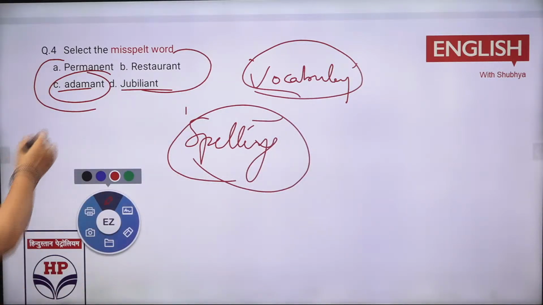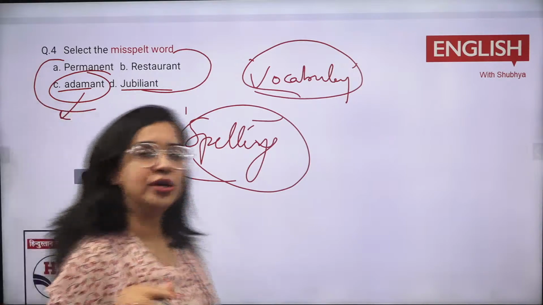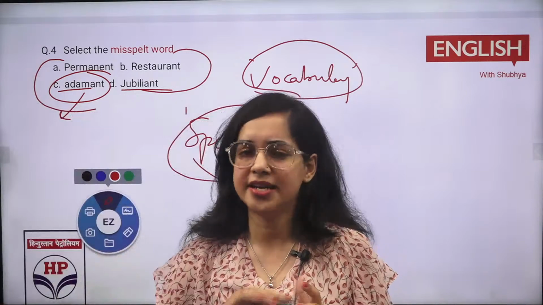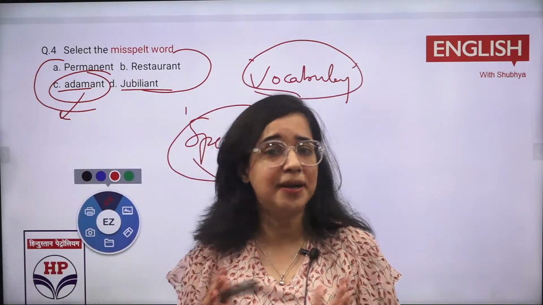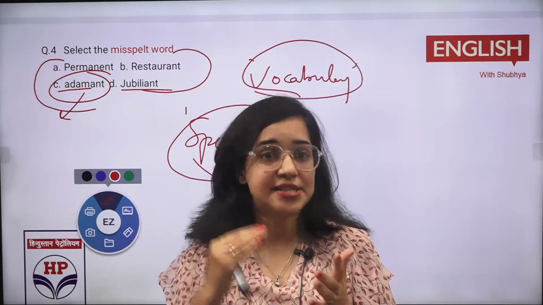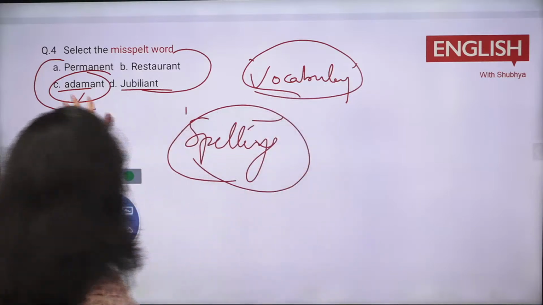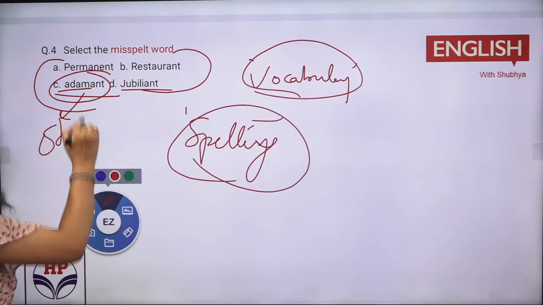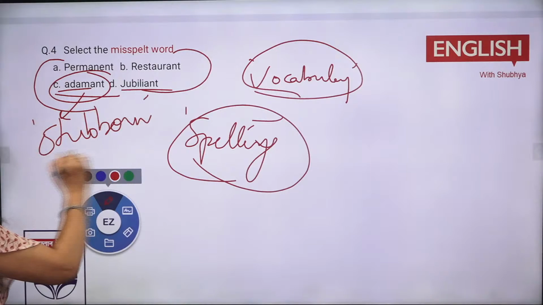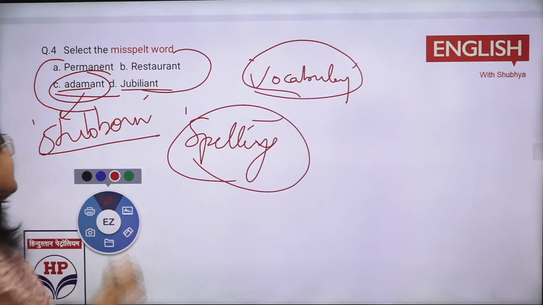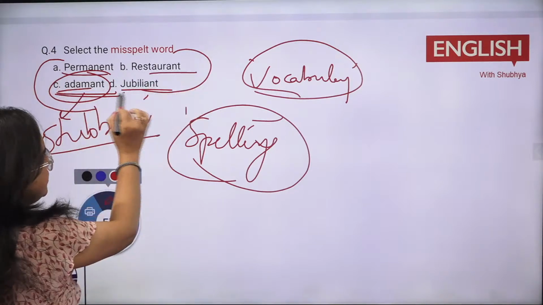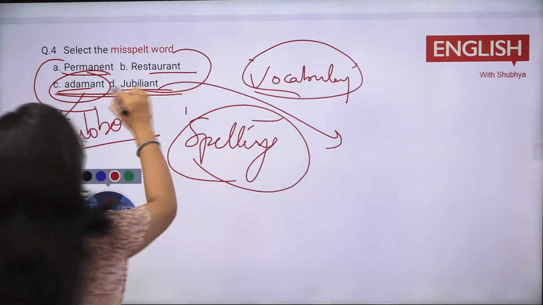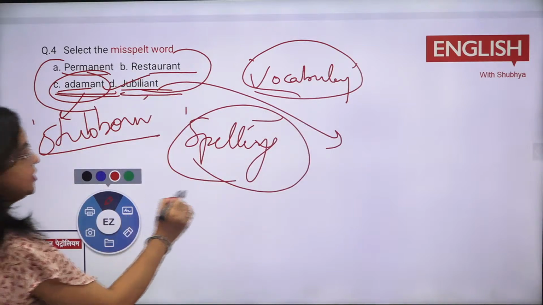Now tell me the meaning of adamant. Don't Google first thing. Don't need to Google. Just have a reaction to this. Stubborn, yeah. There are some students who get the scolding from their parents and all that. कि पढ़ लो. This is the right time you need to study. Classes लगा लो. कट्ठे से पढ़ लो अभी. Why? And there are students who don't study at that time also. That is, they are very stubborn. ढीठ बच्चे होते हैं ना, so that is called as a stubborn, adamant, right? So misspell क्या आ जाता है? अब देखो, adamant is there, permanent is there, restaurant is there, jubilant is there. Spelling पे हमने target करना है, so that is this one is wrong. What should be the right spelling is jubilant.